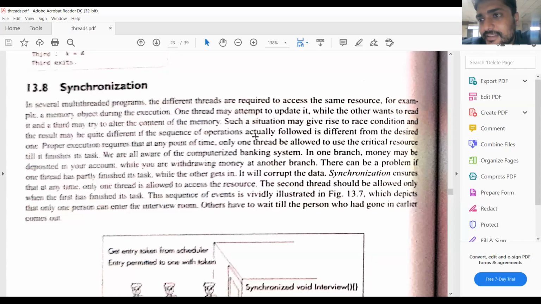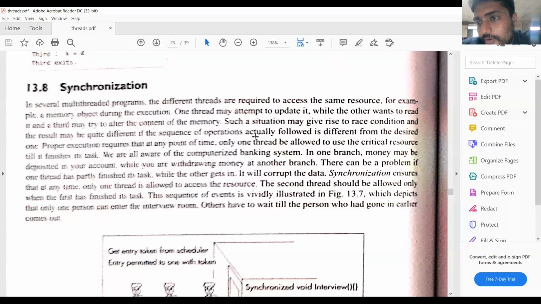So there is a need to synchronize the events. There is a need to synchronize the threads also. At a time two threads: addition in thread one, subtraction in thread two. At a time c is equal to a plus b, c is equal to a minus b. At the same time, two threads request the same resources, A and B values, but the processor allocates only for a single event, single thread. So another process has to wait. If the situation is like this, then the synchronization will be achieved.